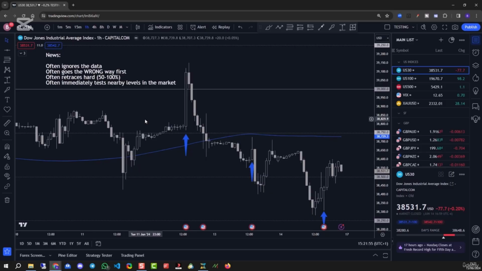So even before the news happens, we can be pretty confident that whatever the data says, we don't really care. It'll go up or down. It usually goes the wrong way first. It usually retraces really hard after it's gone the wrong way. And it usually immediately tests the levels nearby. So even without seeing any of the news data, at any point, we can make reasonable assumptions, can't we?